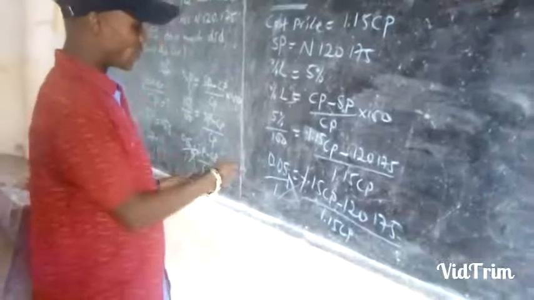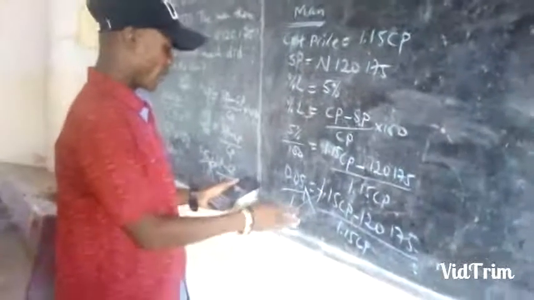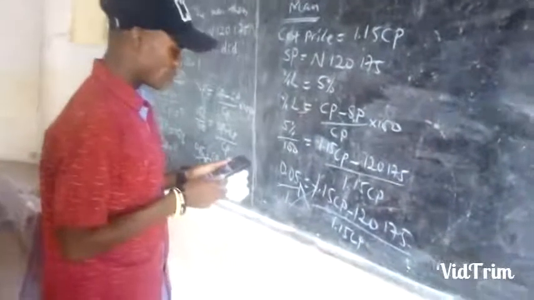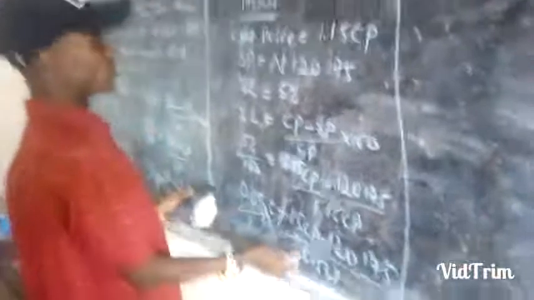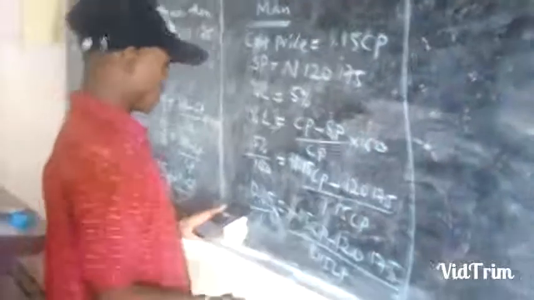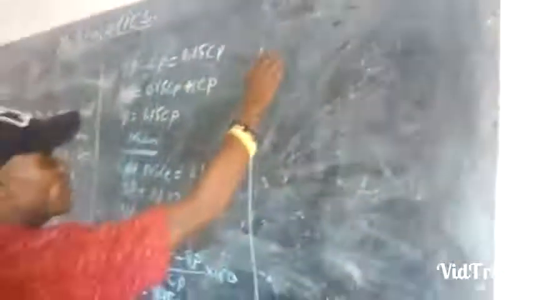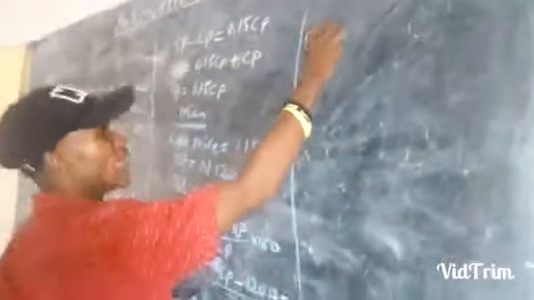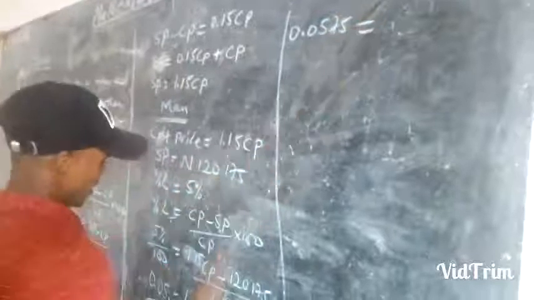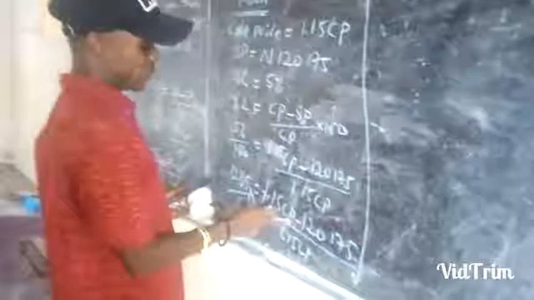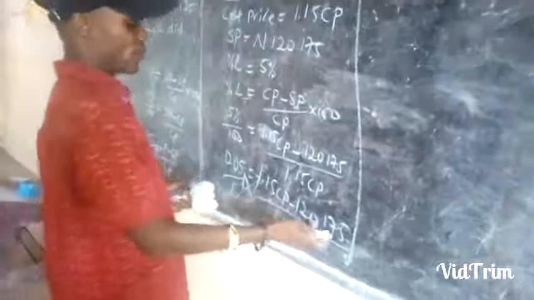If I multiply 0.05 by 1.15, I am going to get 0.0575. So 0.0575 equals 1 times 1.15 CP minus 120,175, which is the same as 1.15 CP minus 120,175.